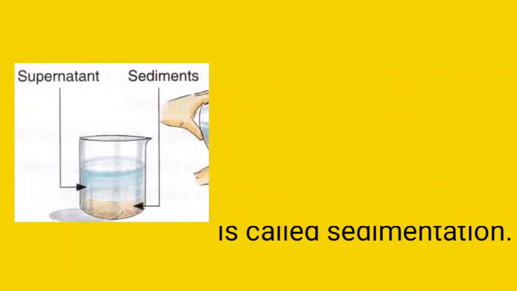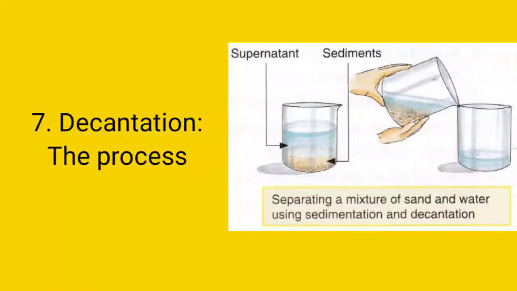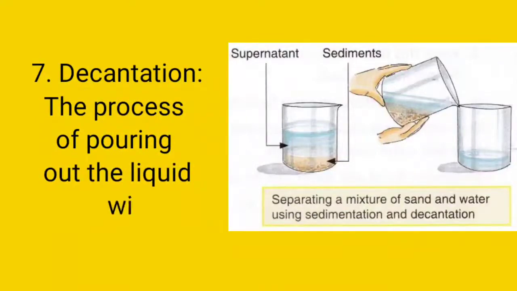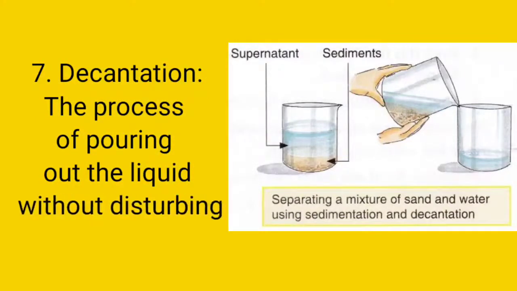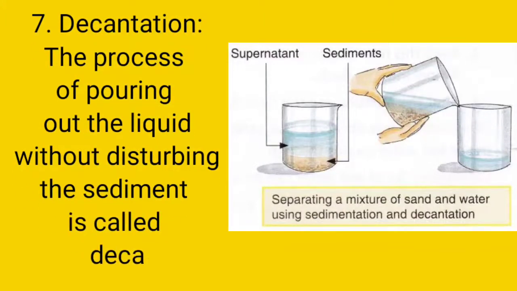Now let's know the next process, and our next process is decantation. So what is decantation? The process of pouring out the liquid without disturbing the sediment is called decantation. Once again, I want to repeat this definition of decantation. The process of pouring out the liquid without disturbing the sediment is called decantation.